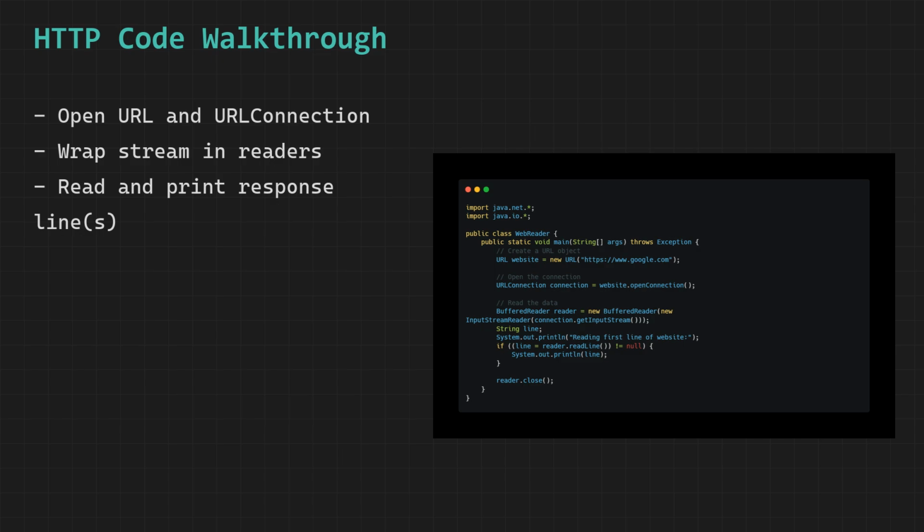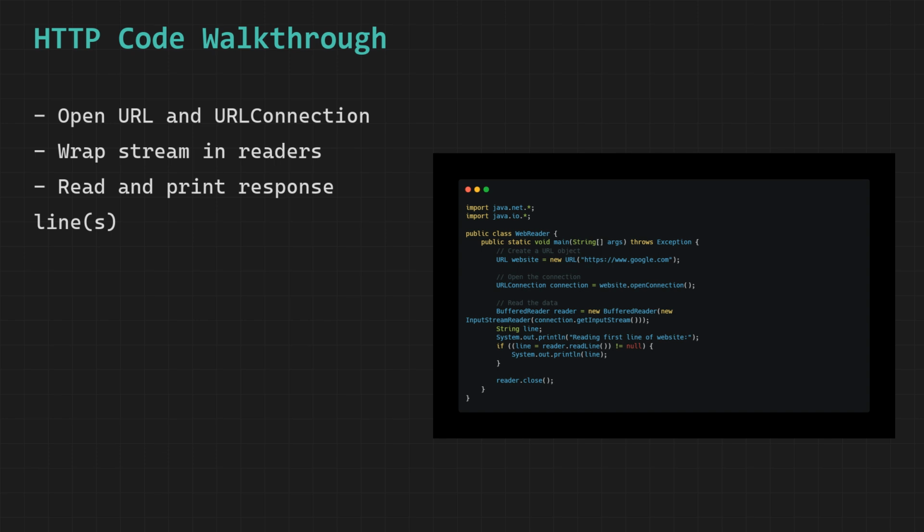https://www.google.com to its constructor, which tells the Java networking system the exact location and address of the remote resource we want to connect to, and this URL object serves as the complete and fully structured representation of the web address, including the protocol, the domain name, and any other components that make up the full address of the target server.